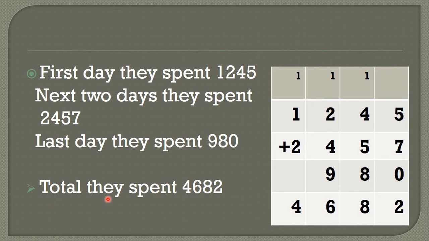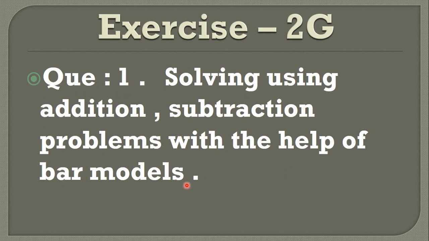Okay, you have to make a box, compulsory. Total they spent 4682. Understood? Now exercise number second E is finished. Okay, but I am starting directly with exercise number second G.